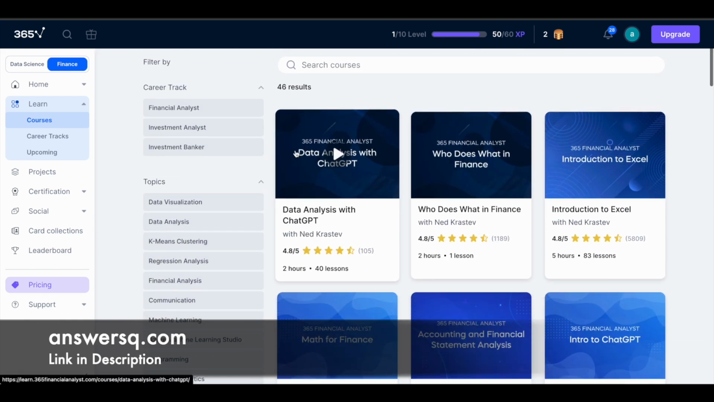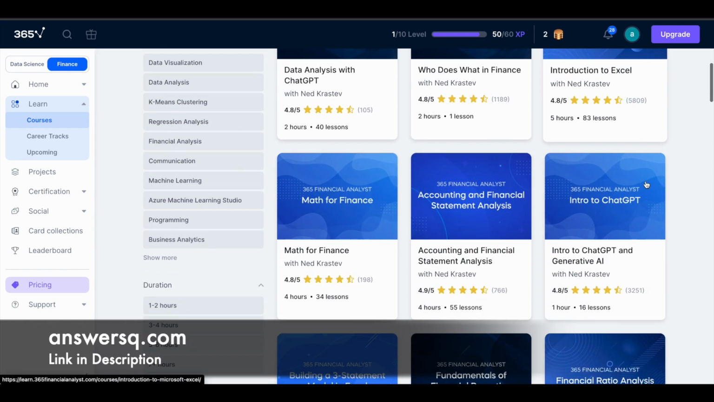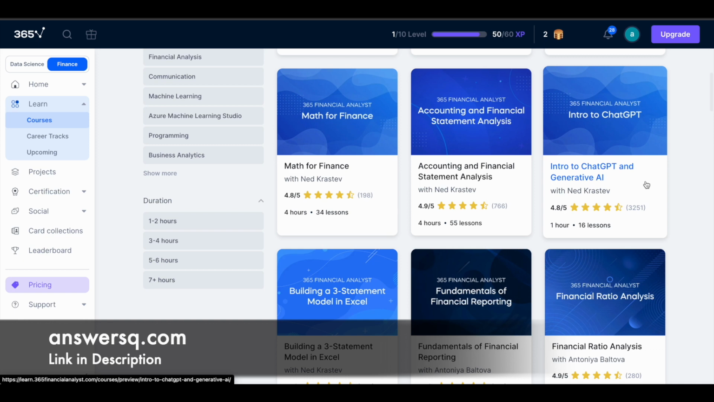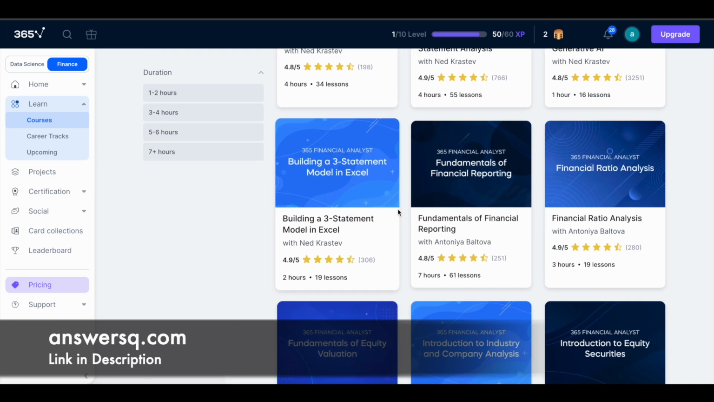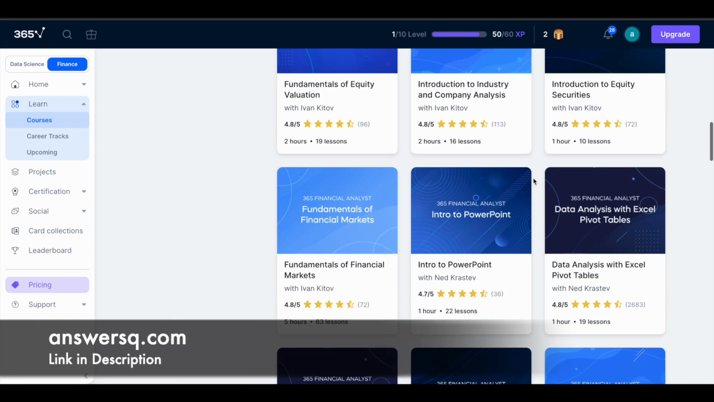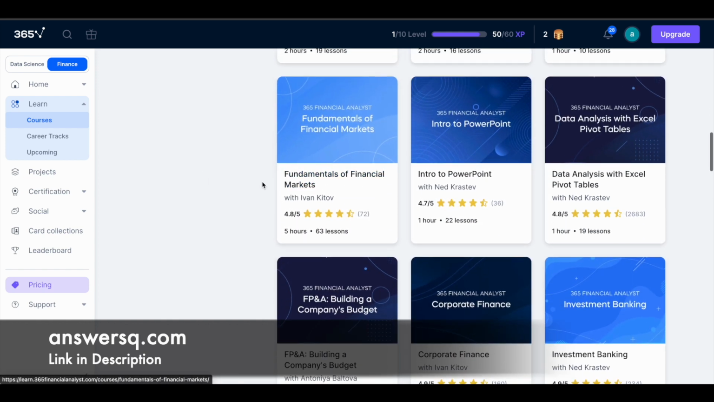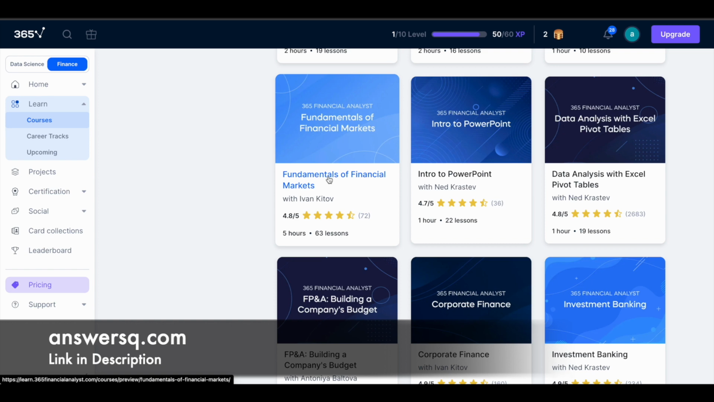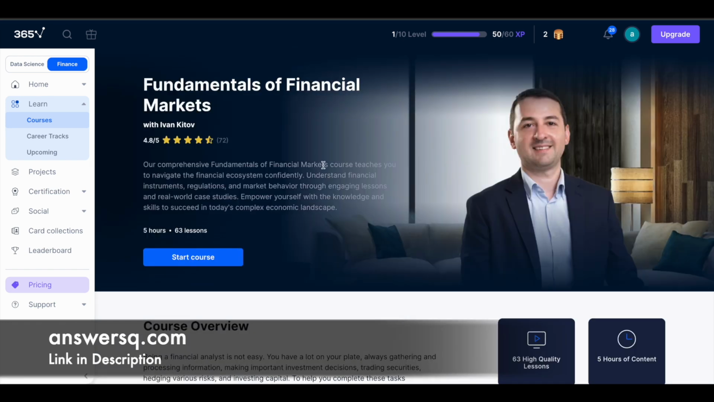platform, and here you can see all the courses which we just saw. All these courses are free to access now. You can just enroll in them and start learning for free. Simply click on the course name in which you want to enroll. For example, if you want to take this fundamentals of financial markets, just click on it and it will take you to the course page like this.